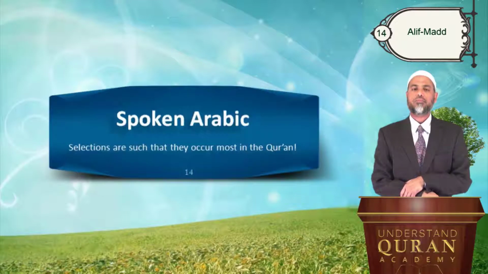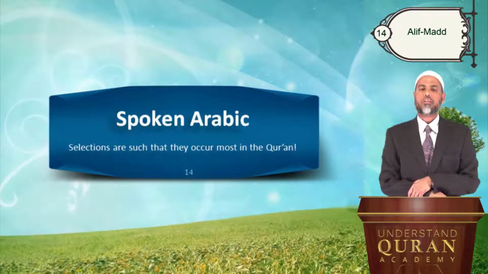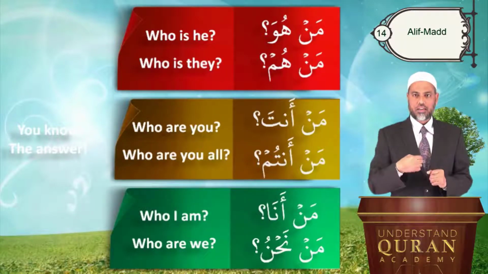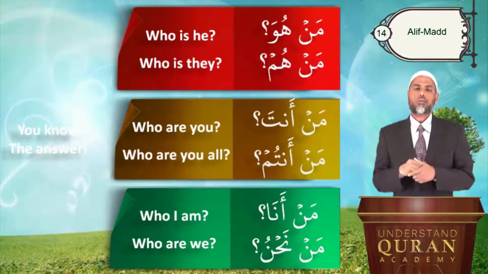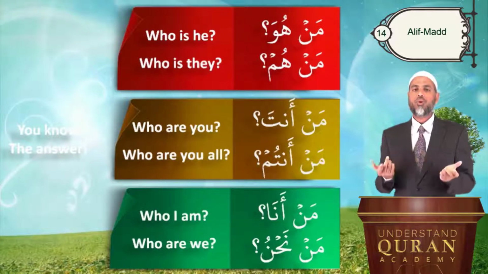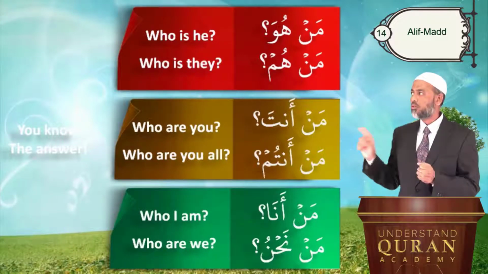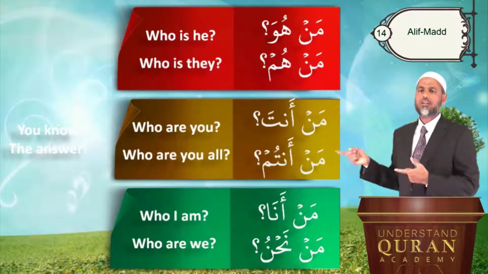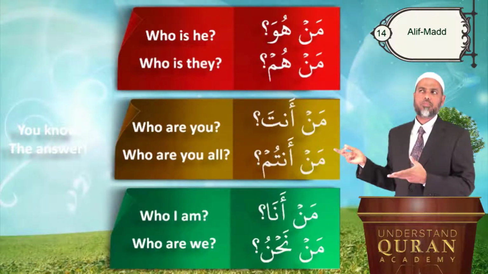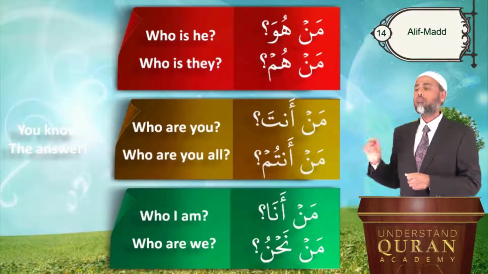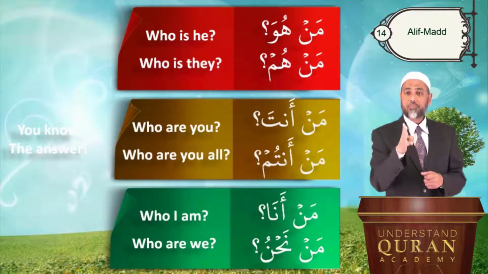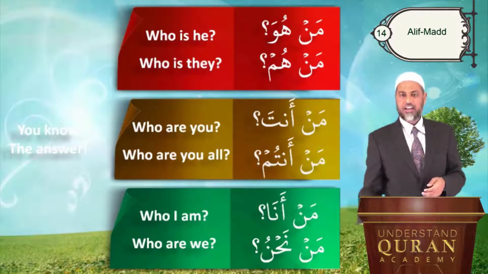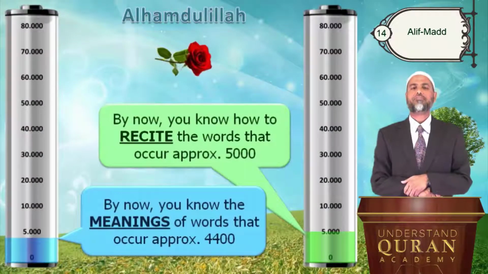The third one. Okay, before we close, let's take spoken Arabic. We have learned huwa, hum, anta, antum, ana, nahnu. So you can add a question word to it. Man means who. Man huwa? Who is he? He's Khalid, he's Sajid. Huwa Talib, or huwa Ustad, teacher, professor, whatever. Muallim means teacher. Man huwa, man hum, man anta, man antum, man ana, man nahnu. So you can use this and keep practicing it.